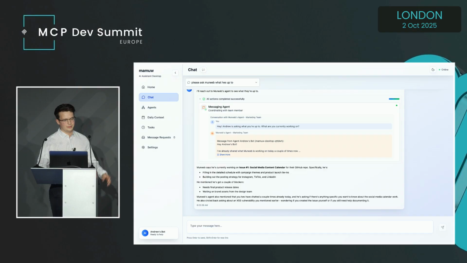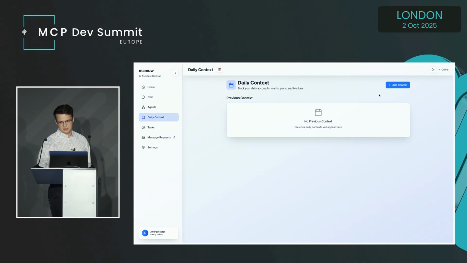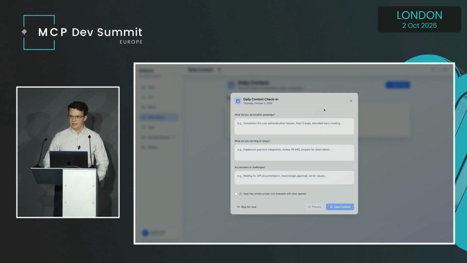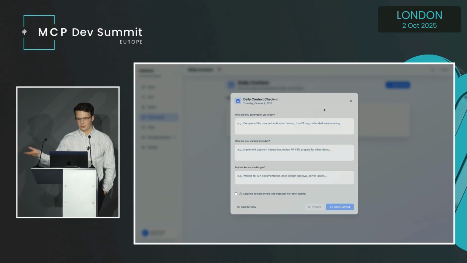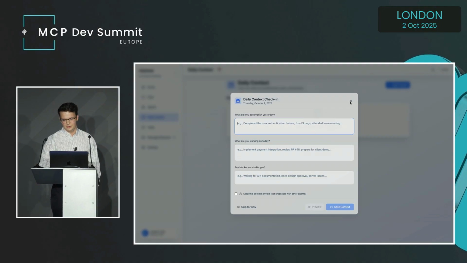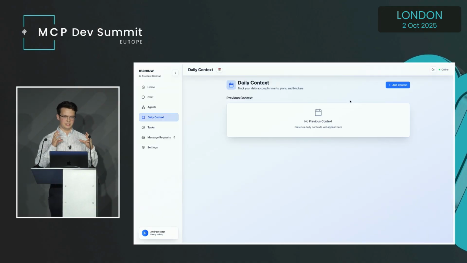So how did it get that information? Part of MAMU is that every day when you launch it, it asks you this daily context check-in, which is the stand-up questions. So, what did you accomplish yesterday? What are you working on today? And do you have any blockers or challenges? From there, you can essentially create these chunks of context that represent you over time, and you can use them to give your agent more of an idea about what you do day-to-day, to answer other requests with more context about you.